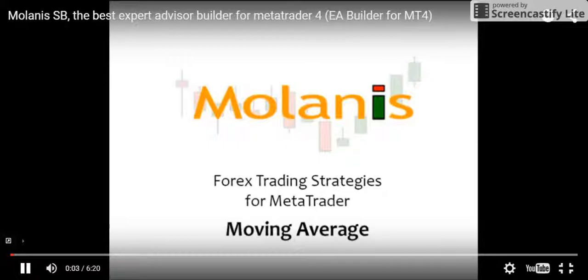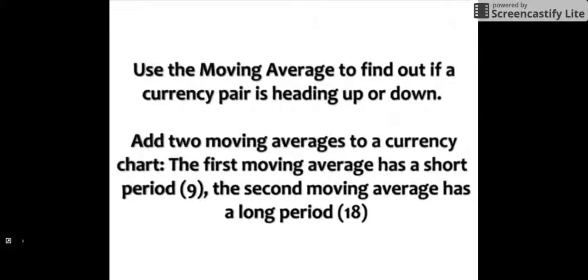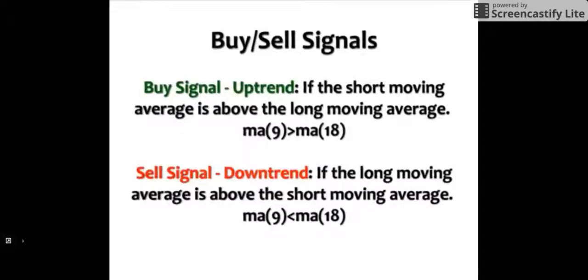Today I'm going to show you how you can create a moving average strategy for MetaTrader with Molanis Strategy Builder. A moving average strategy uses two moving averages, a short and a long moving average. In our case, we are going to use a 9-period short moving average and an 18-period long moving average. The moving average strategy produces buy and sell signals.